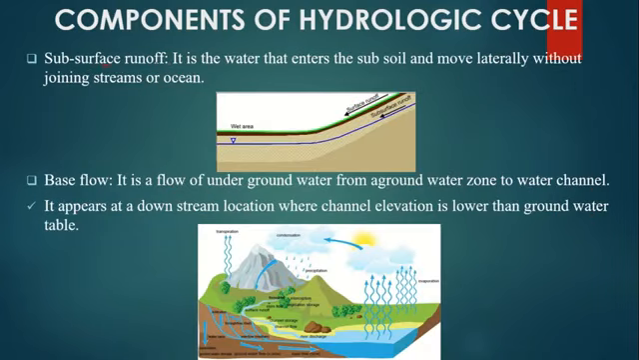Subsurface runoff. It is the water that enters the subsoil and moves laterally without adjoining streams or ocean. Here the picture is shown. The surface runoff. Below the surface, subsurface runoff is there, which runs parallel to each other and joins the river or ocean. Next is base flow. It is the flow of underground water from the groundwater zone to the water channel. It appears at a downstream location where channel elevation is lower.